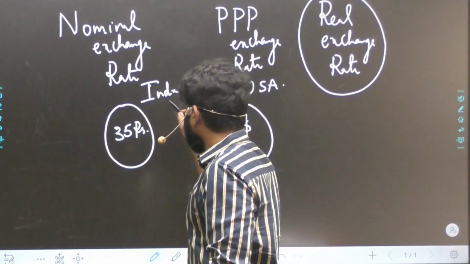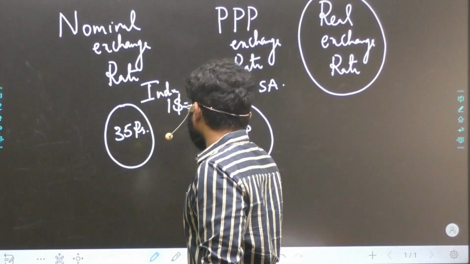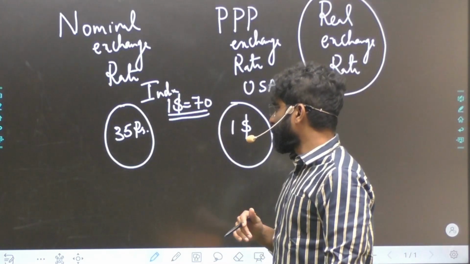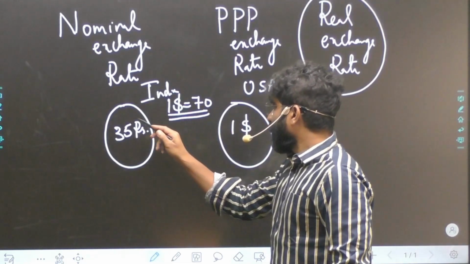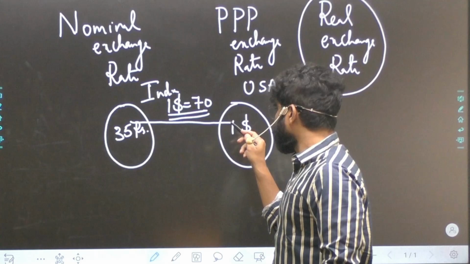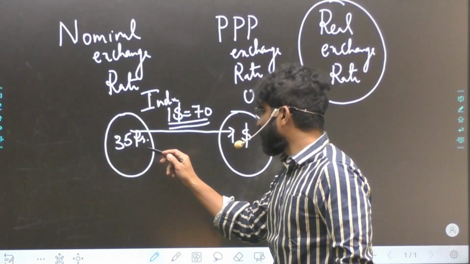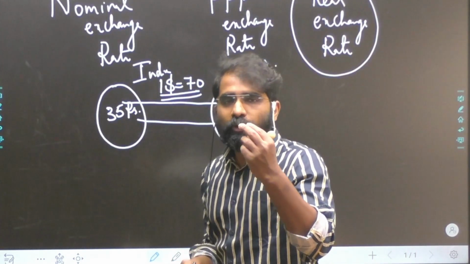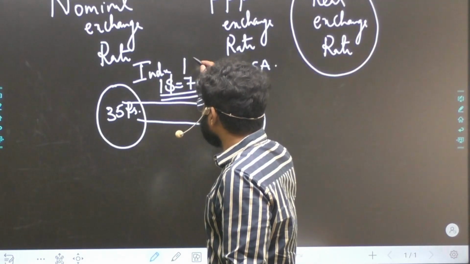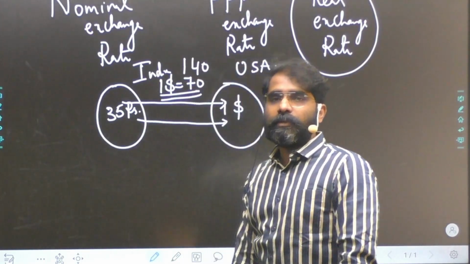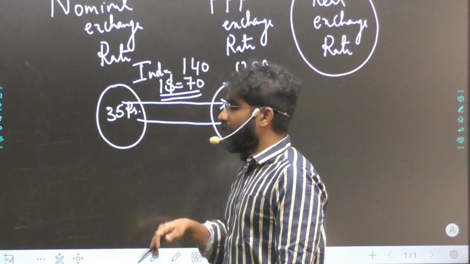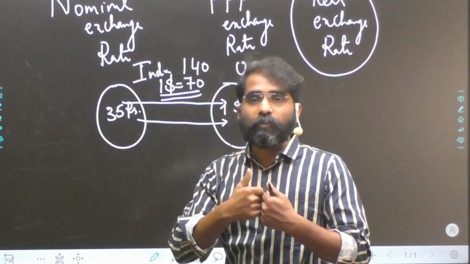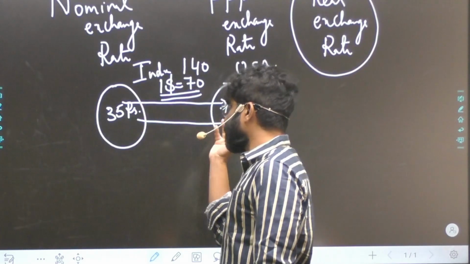Now let's say the nominal exchange rate, the official exchange rate, is $1 equal to 70 rupees. Under such circumstances, US will buy more ice creams from India, because for $1, US will be able to get 2 ice creams from India. Now my rupee value depreciates, that means my nominal exchange rate becomes 140. Then India can export more ice creams to US, because for $1, 4 ice creams are coming in.